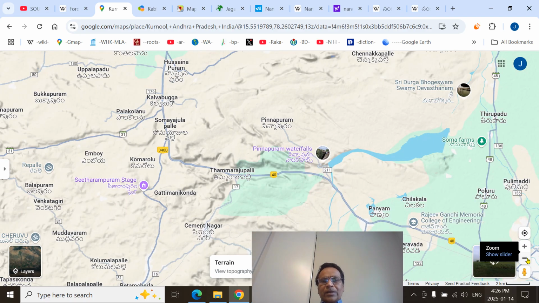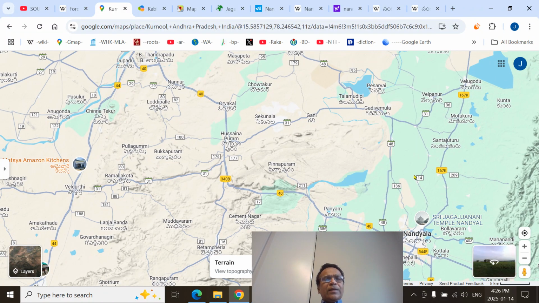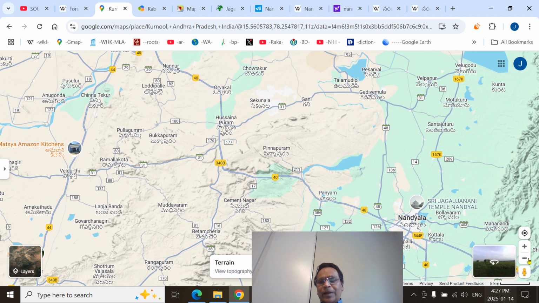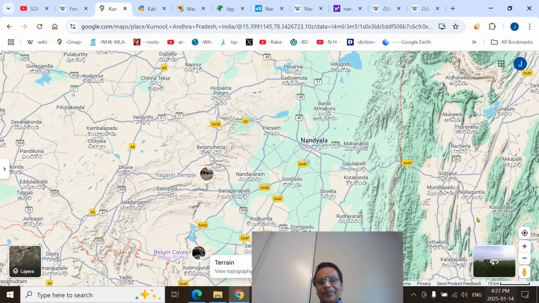Nandyal town is around 222 meters or so. Eventually we climb. This is the Rayalaseema upland region. This is actually the Rayalaseema Penna Plains. Upland is the northern part of the Penna Plains, the southern part of the Rayalaseema Plateau region. The Penna Plains is much more planed, more subdued. So Nandyal there and Nandavaram, I looked at everything.